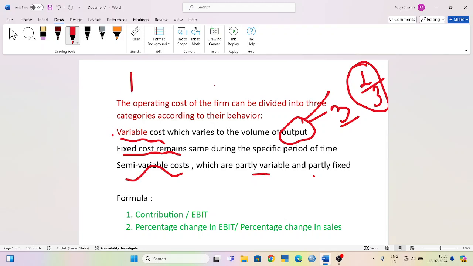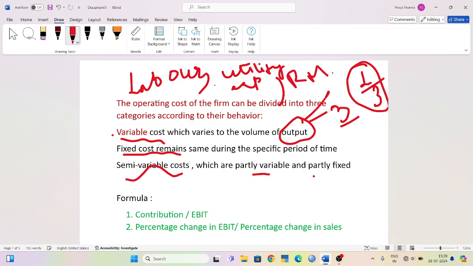Labor expenses, utility expenses, commission, and raw material. These are examples of variable cost.